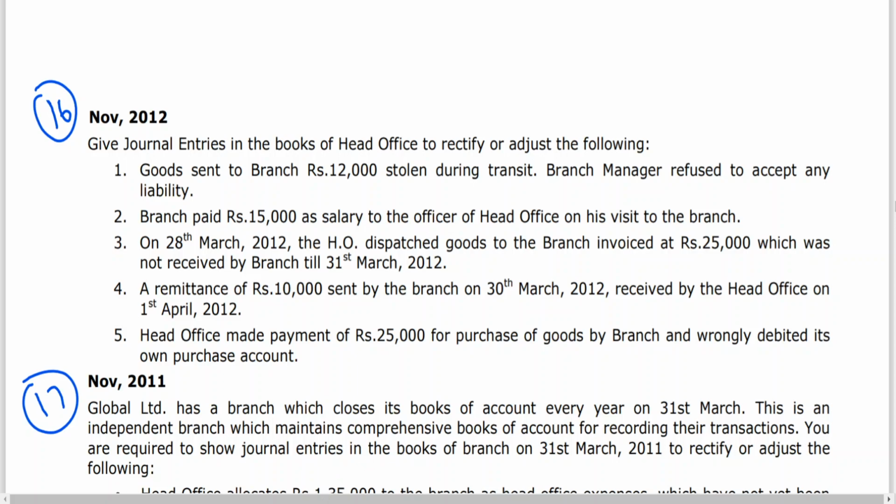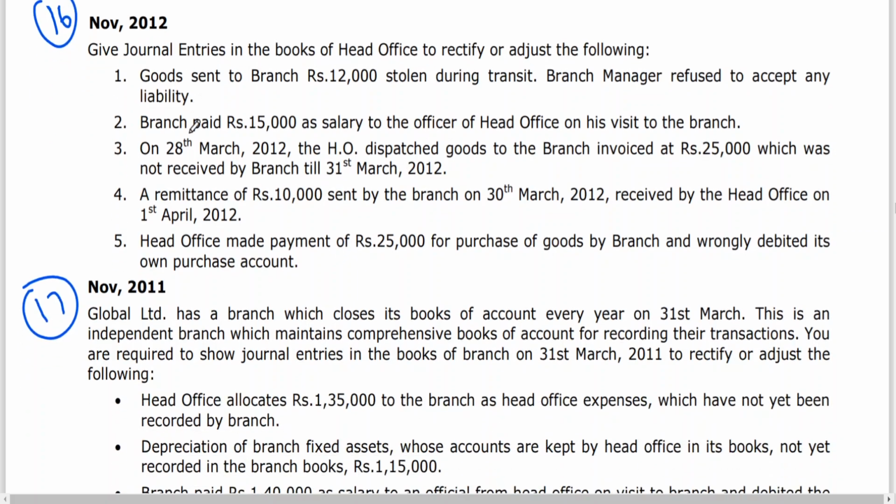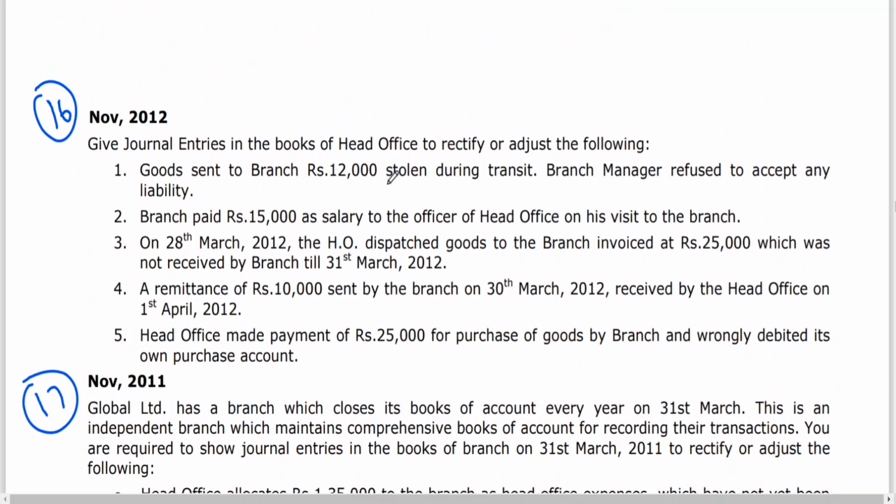Hi friends, today let me take a few problems. With that we will be completing inland branches. Give journal entries in the books of head office to rectify or adjust the following. Goods sent to branch 12,000 stolen during transit.